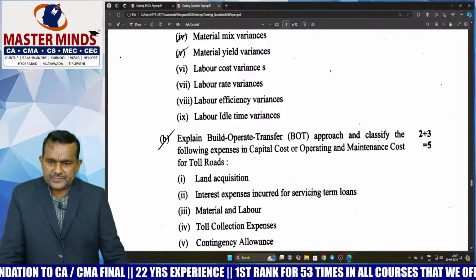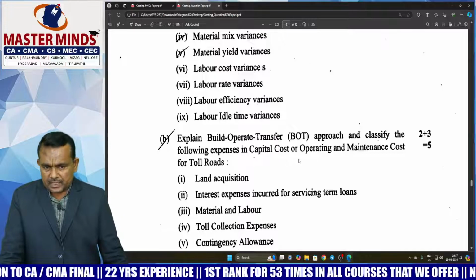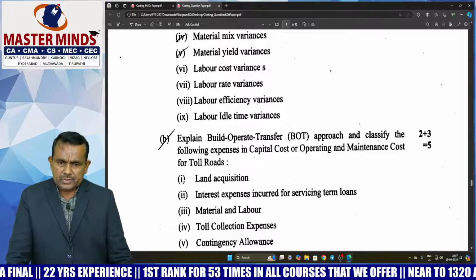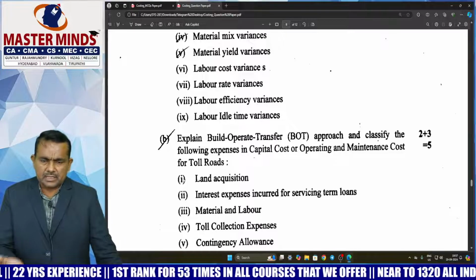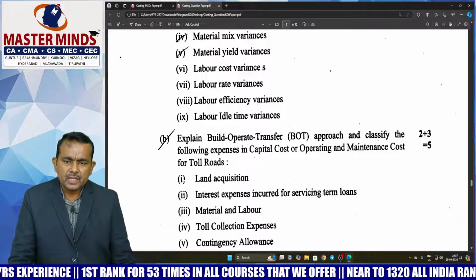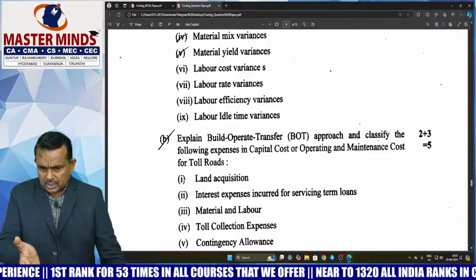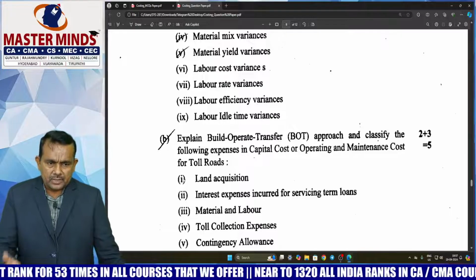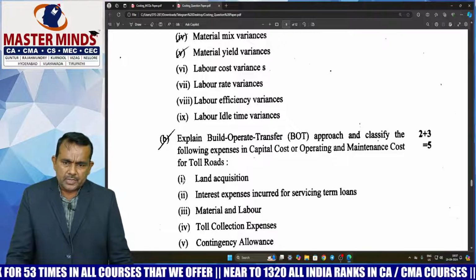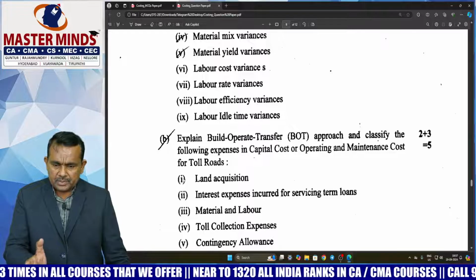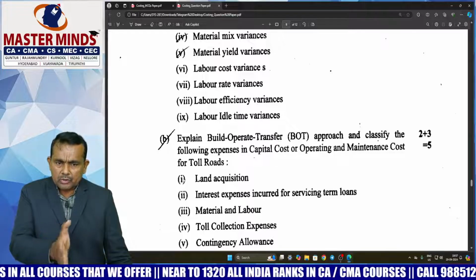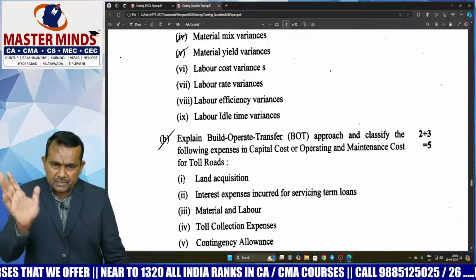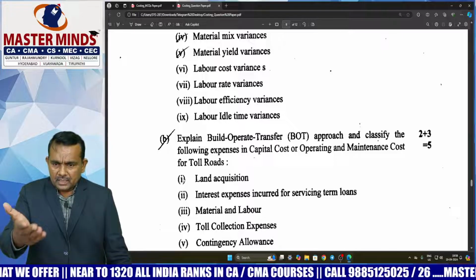Classify the following expenses in capital cost or operating and maintenance cost for toll roads. Here land acquisition is nothing but capital cost, sir. Toll collection expenses are nothing but operating and maintenance cost. So easily can do it, sir. So here BOT is an option for the government for outsourcing the public projects to the private sector. Simple, one dialogue.